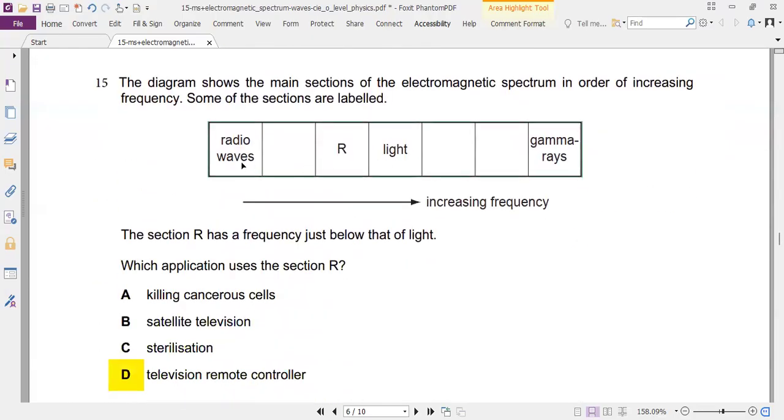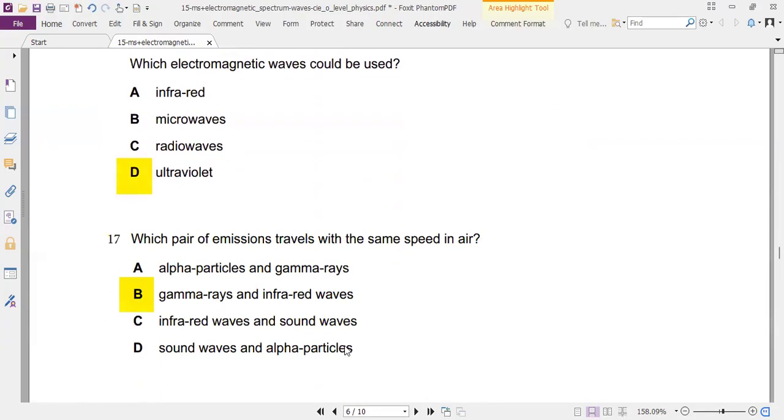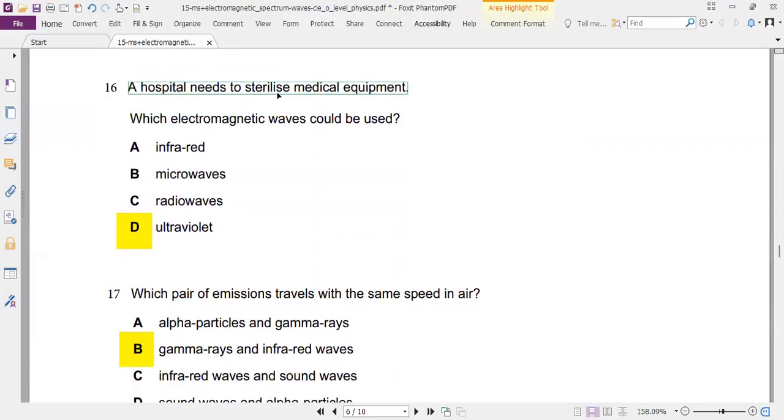Fill in the boxes. Radio, micro, ROYGBV, rugby match is infra. So R is infrared, and infrared is also used in TV controllers. Sterilizing is UV. UV is used to sterilize.